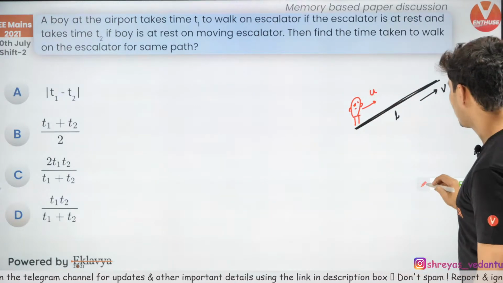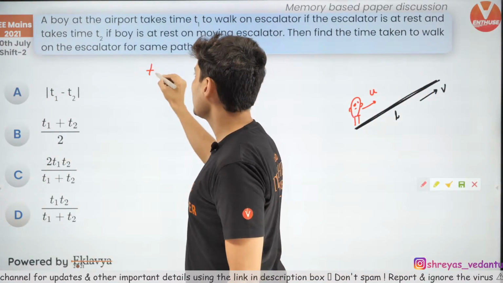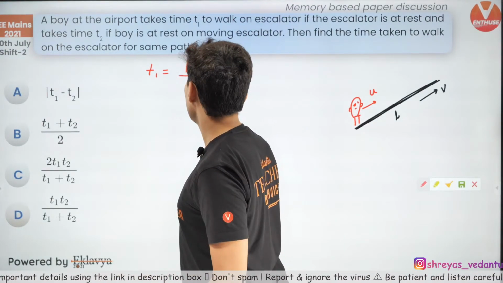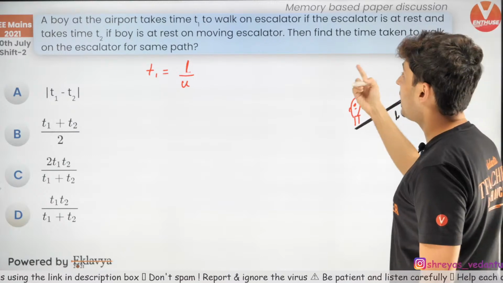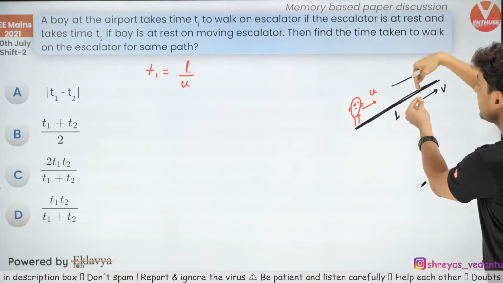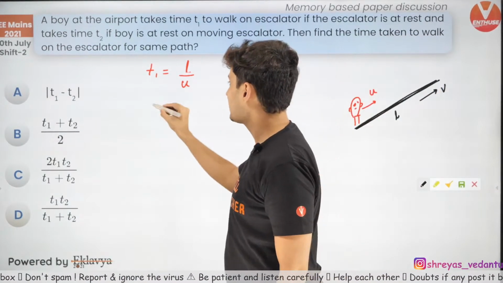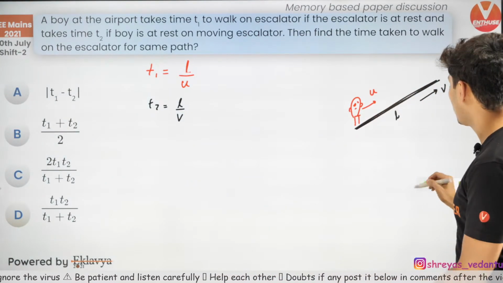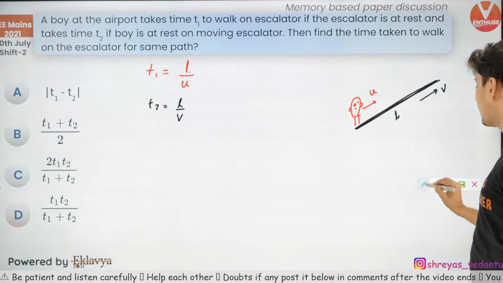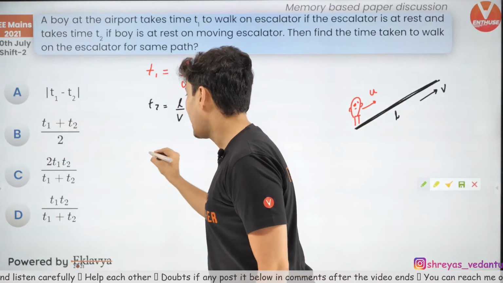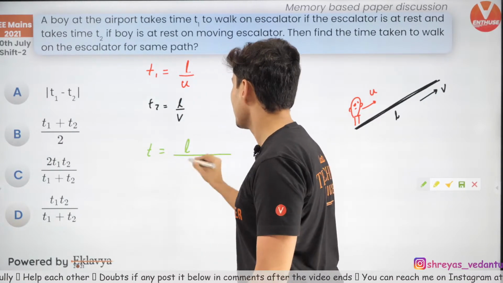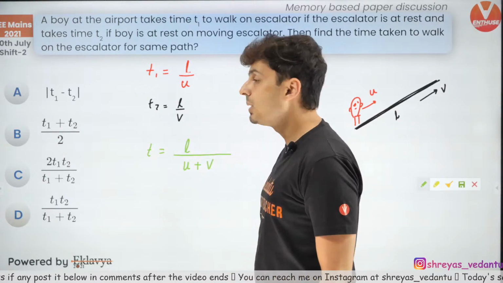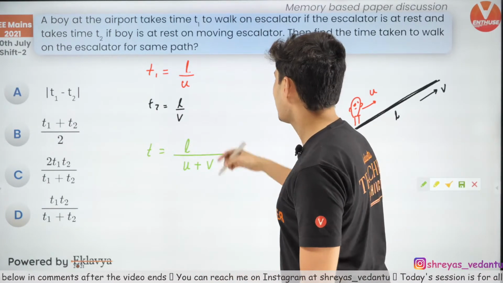Like you would have seen an escalator which does not work. So that time is T1. T1 is distance by speed. Distance is L, speed is U, so L by U. Second time, Pandu is standing. The escalator is taking him up. So in that case, T2 will be distance by speed. Now, when Pandu walks as well as the escalator is running, what will happen? That time will be distance by the total speed, and that total speed will be U plus V. Now you just need to solve this, guys.